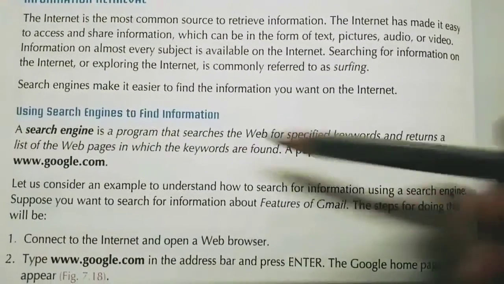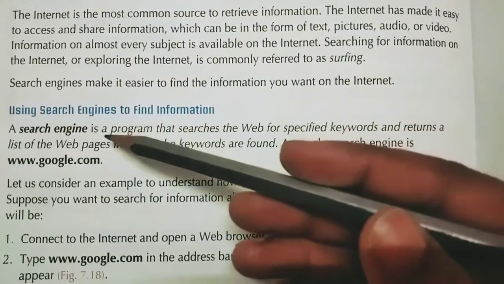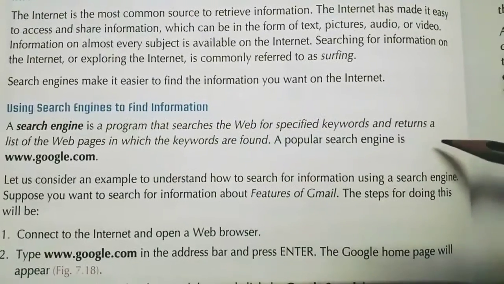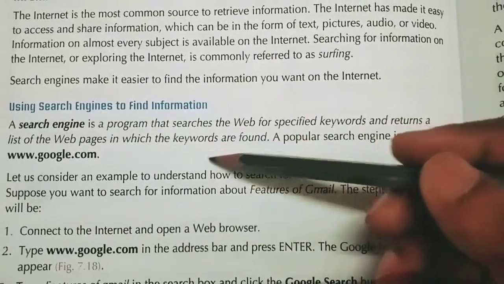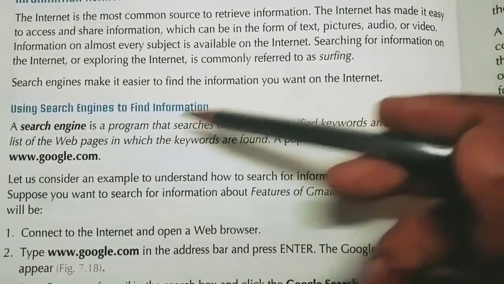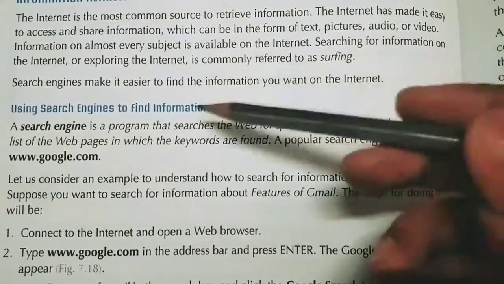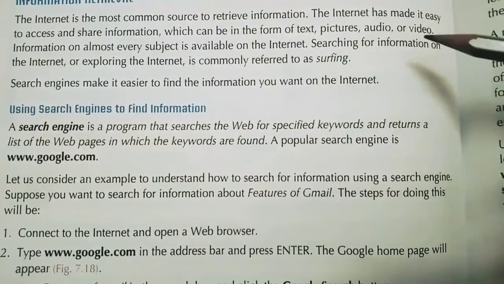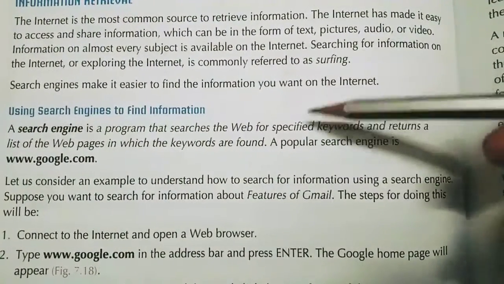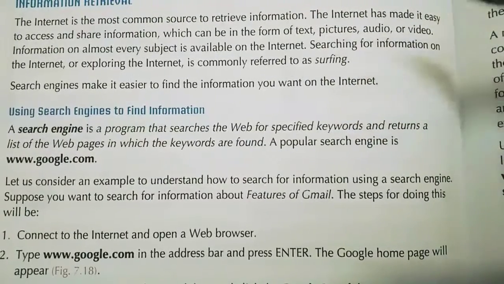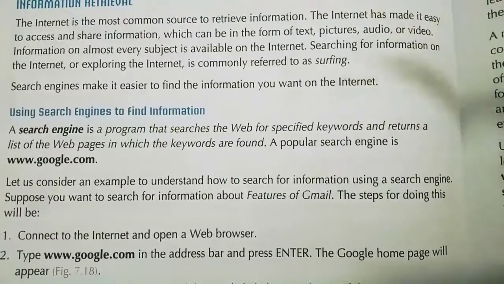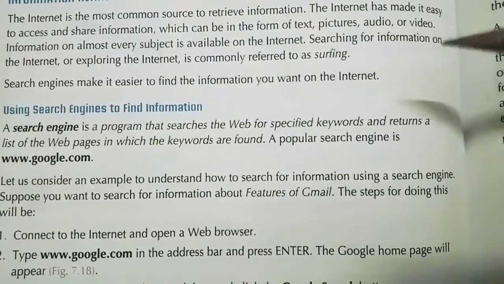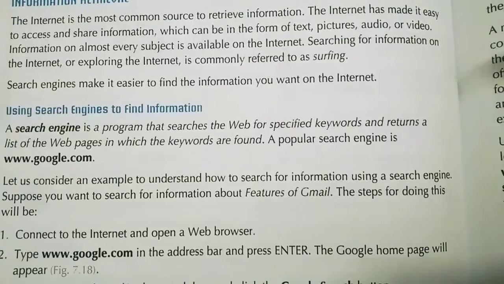Now, what is a search engine? We use search engines to find information. A search engine is a program that searches the web for specified keywords and returns a list of web pages in which the keywords are found. It is a program in which we write whatever we want to search. The search engine searches that word and returns a list of web pages related to the keyword.